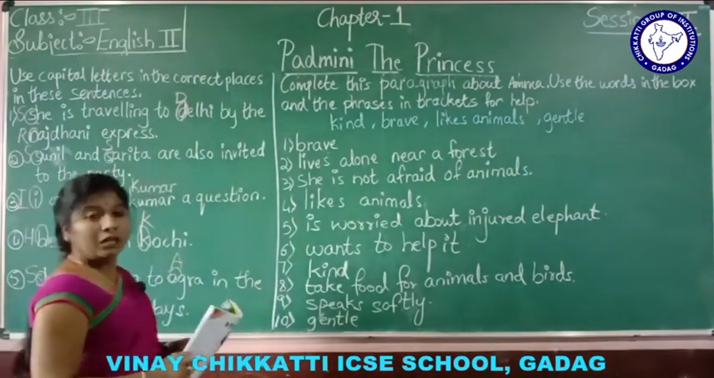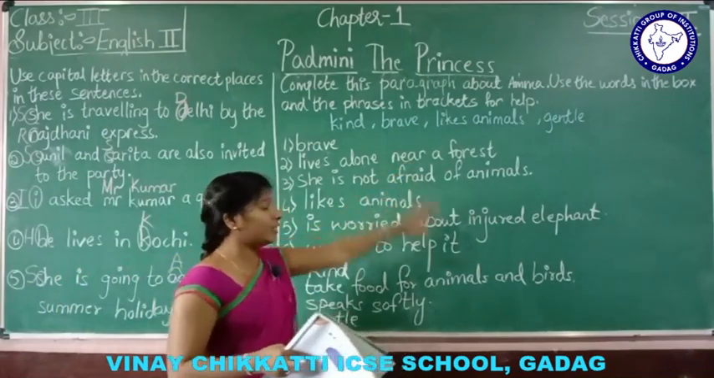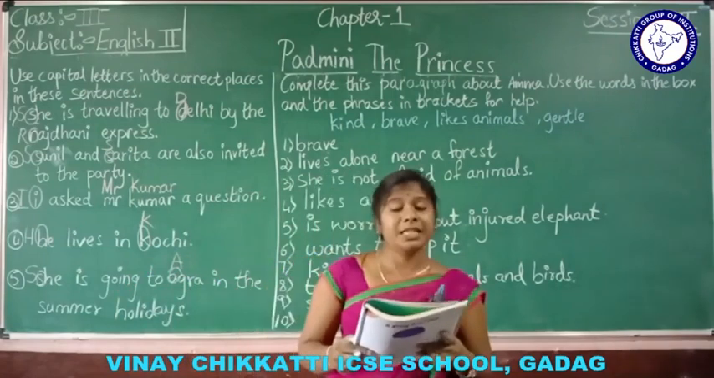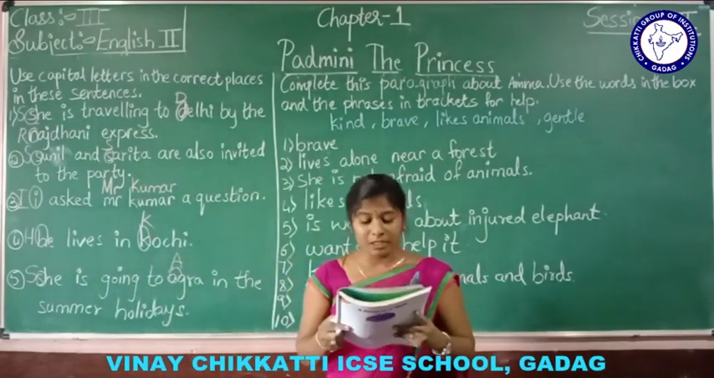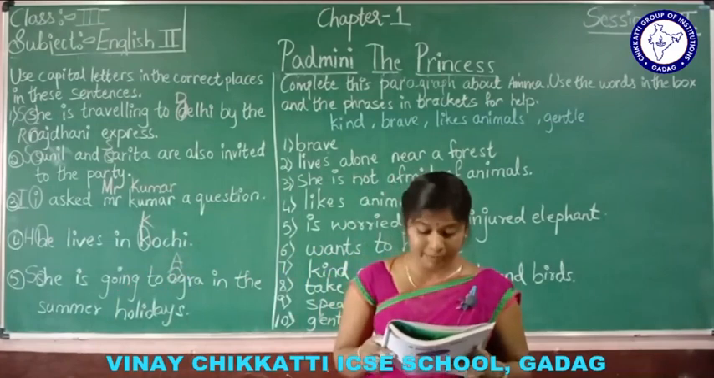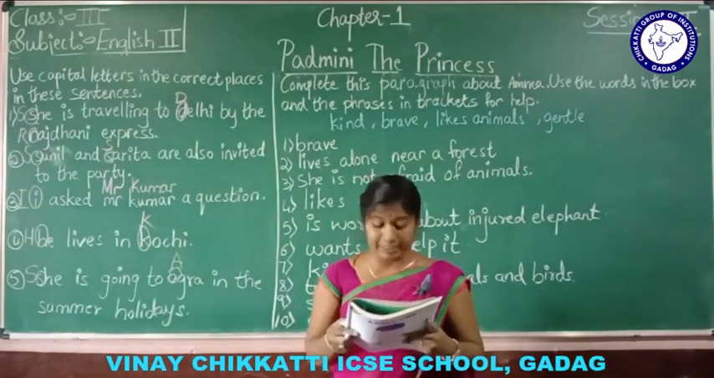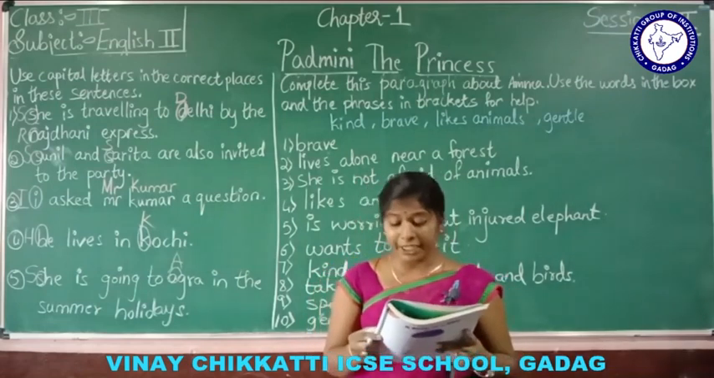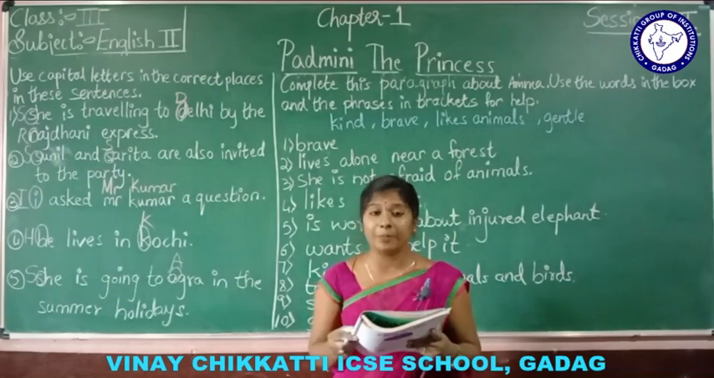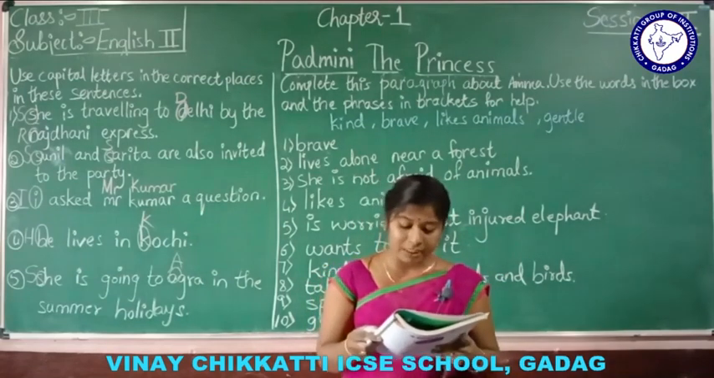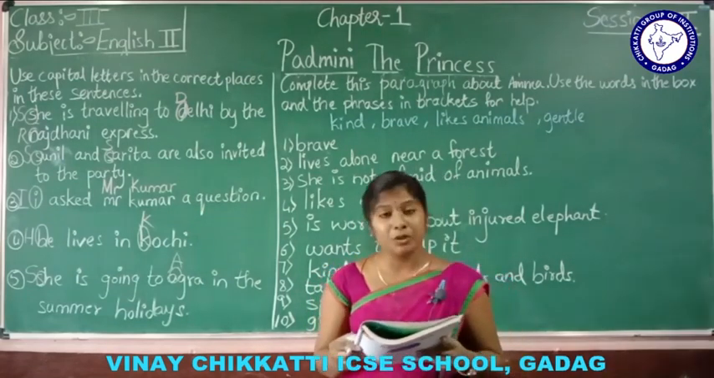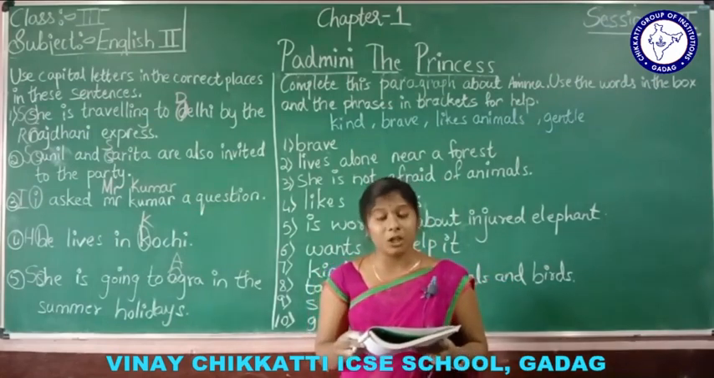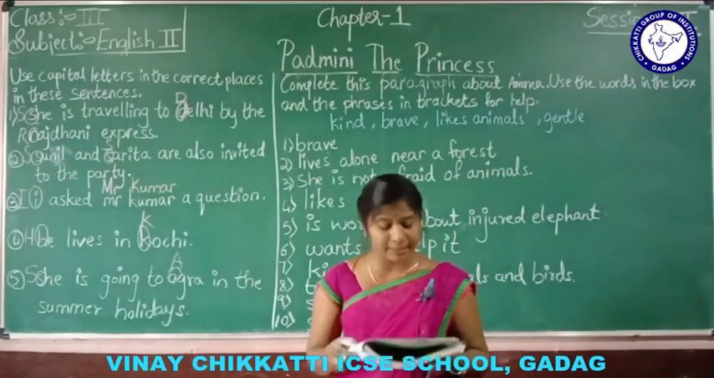Got it? Now let us read this paragraph. After writing all this, let's read once. Check your textbook. Amma is a brave woman. She lives alone near a forest. She is not afraid of animals. She likes animals and takes care of them. She is worried about injured elephant and wants to help it. Amma is a kind person. Even the animals like her and come to her. She takes food for animals and birds. She speaks softly to Padmini and is very gentle with her.